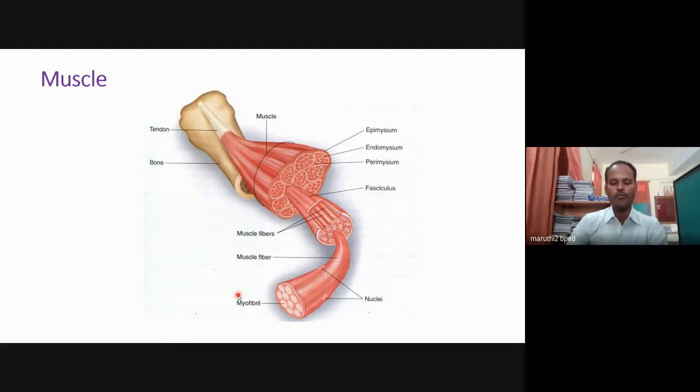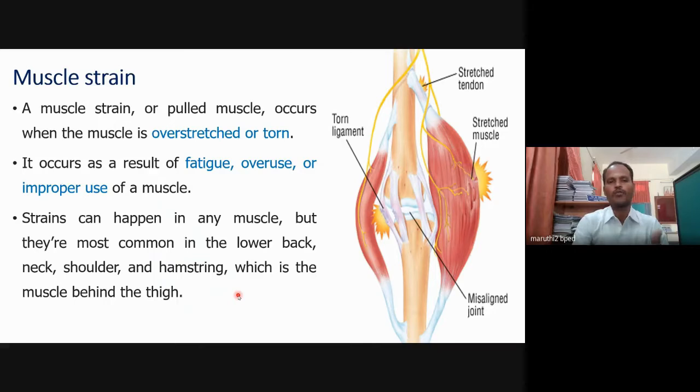Next we will move to muscle strain. What is the meaning of muscle strain? A muscle strain or pulled muscle occurs when a muscle is overstretched or torn. It means if you stretch the muscle more than the normal position, that is called muscle strain.